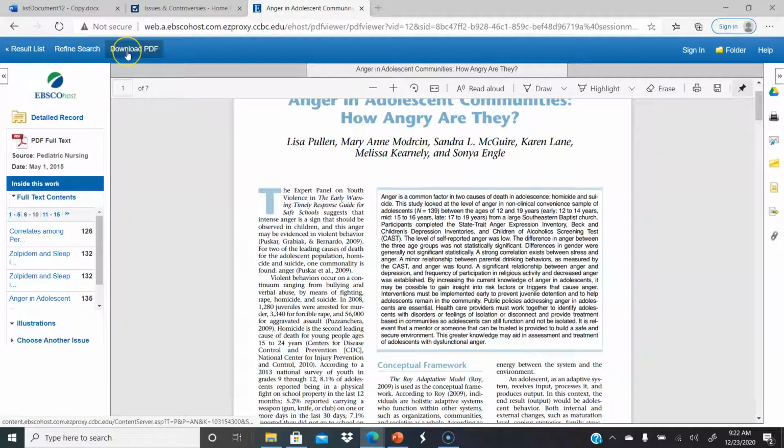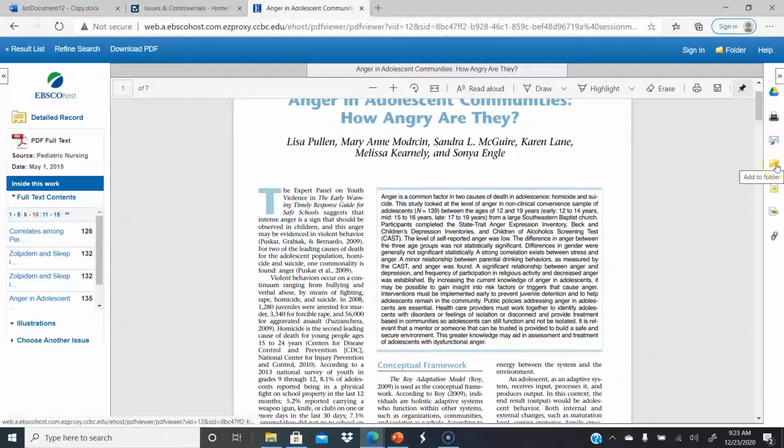But if this was, you have some choices. You can download it as a PDF. You can save it to Google Drive. You can print it. Make sure you download it before you print it so you get all the pages. You also can email it to yourself, in your home email or in your CCBC email. So if you have, of the 18, 4 articles that you want to re-examine later, you can always just shoot yourself emails and you can open them up in full text in your email when it comes time.